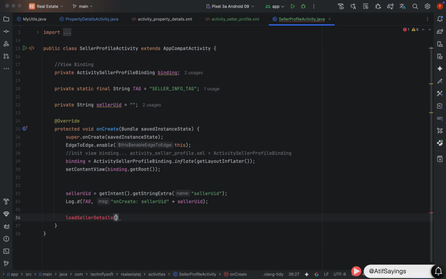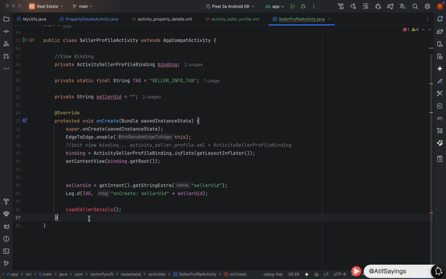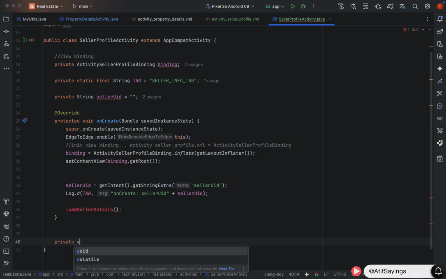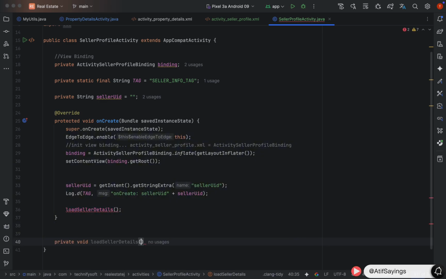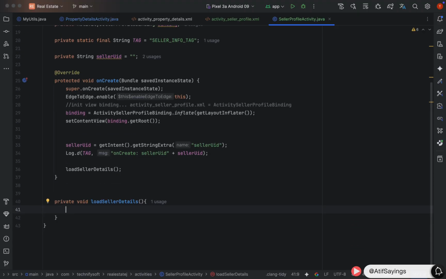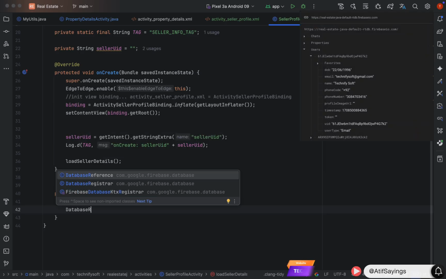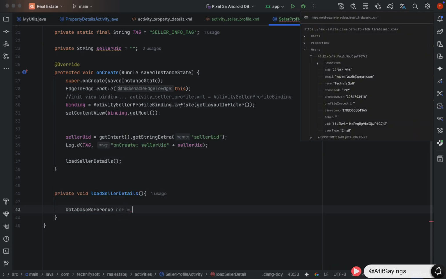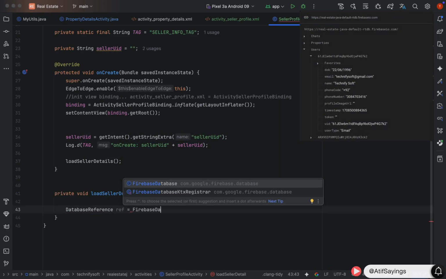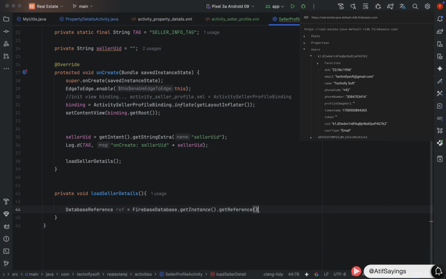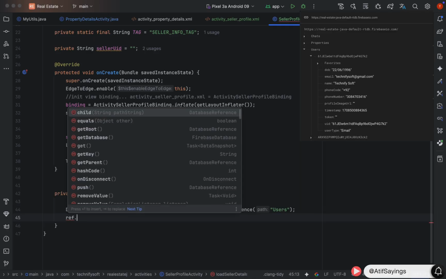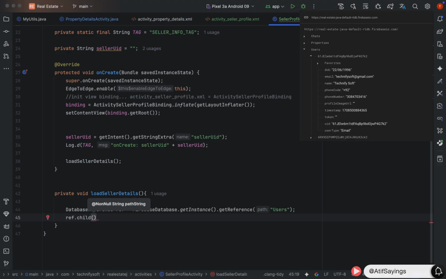So now we will create that function. Private, return type will be void. Name of the function will be loadSellerDetails, which we have called in onCreate function. Now we need to create an instance of the database reference. DatabaseReference, name it as reference, equal to FirebaseDatabase.getInstance.getReference. In the path, pass Users. We need to pass the UID of the seller. reference.child, pass the sellerUid.